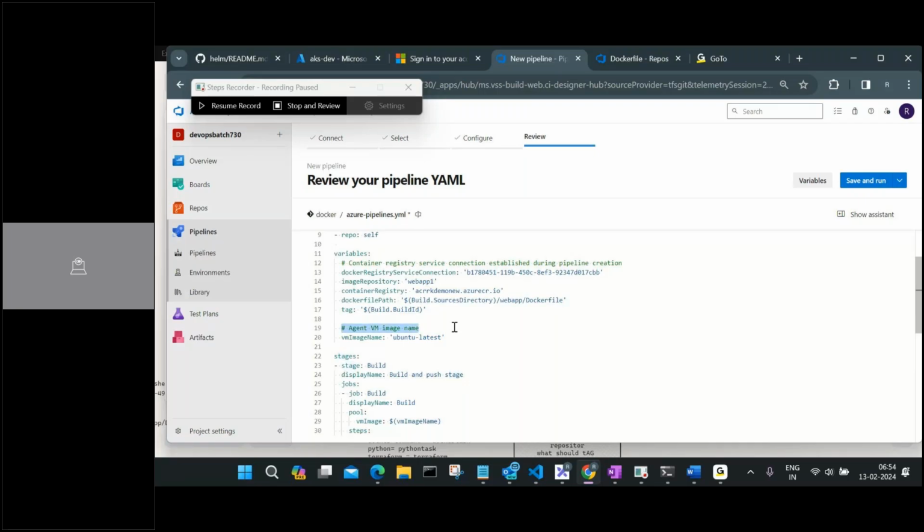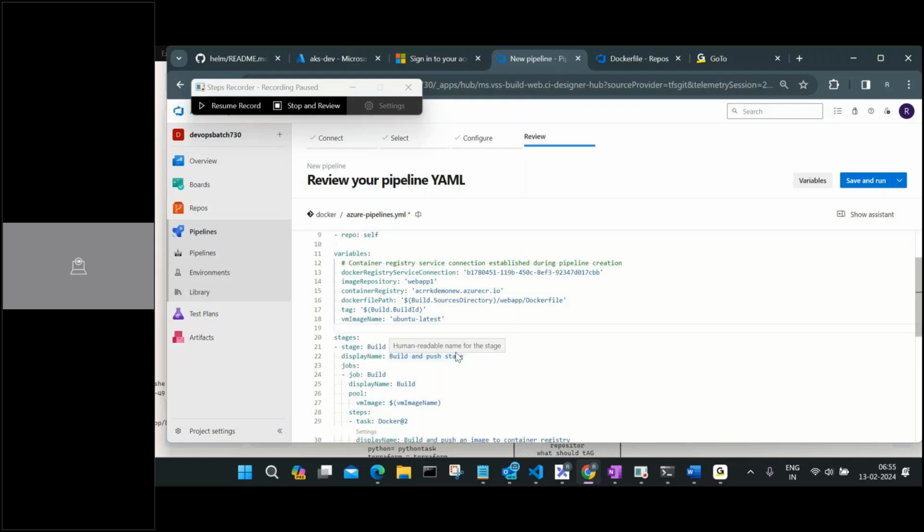Now here, this is also an interesting thing. We have a VM image name here, and we are talking about Ubuntu latest. So I want my pipeline to run on Ubuntu latest. You can change it to Windows latest, or anything else you want. But Ubuntu latest is used because everything works on Ubuntu. In case your application specifically requires Windows, then you should use Windows here. But nowadays everything works on Ubuntu, so no issues on that one.